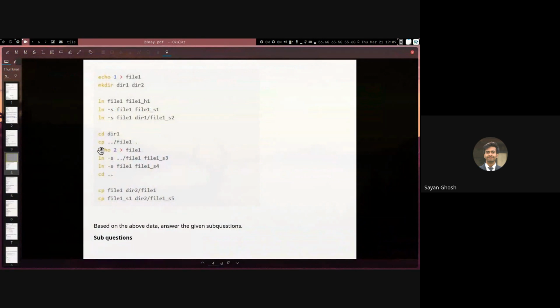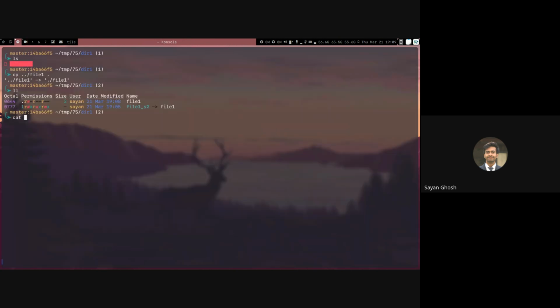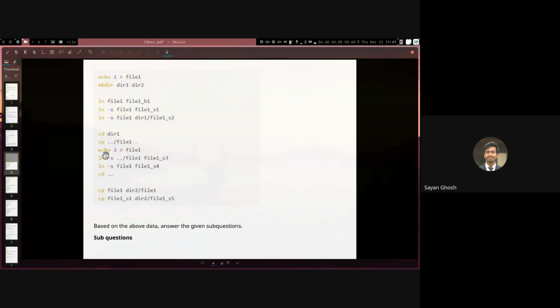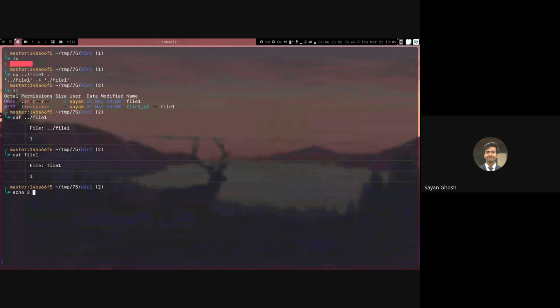Here you can see that what we're doing is writing the number 2 in file1. We already wrote 1 in file1, which was in the parent. If you see the outside file1, ../file1, that has 1. And if you see this file1 in the current directory, that also has 1, because we simply copied that file here. But now we are going to write 2 into this file1. So we are inside dir1, and there we are writing 2 to file1. So now this file1 has the value 2, but because this was just a copy of the outer file1, the outer file1 still has the value 1.